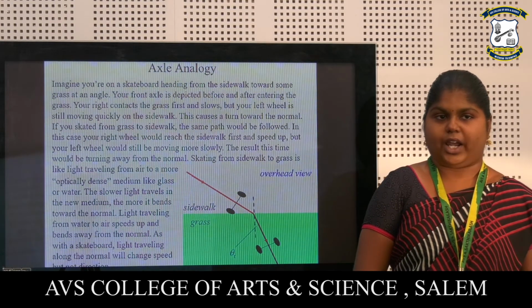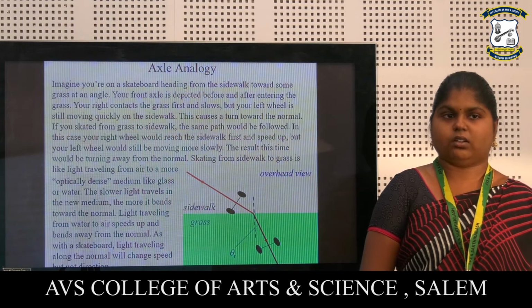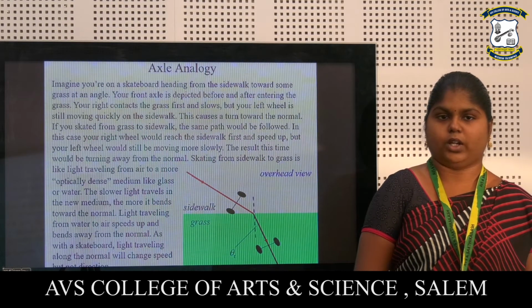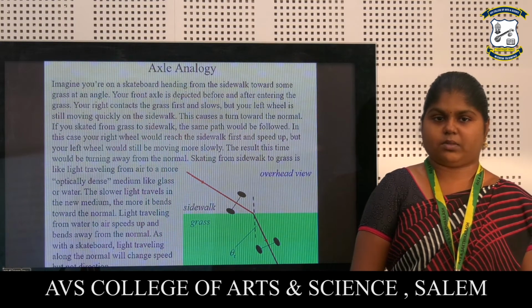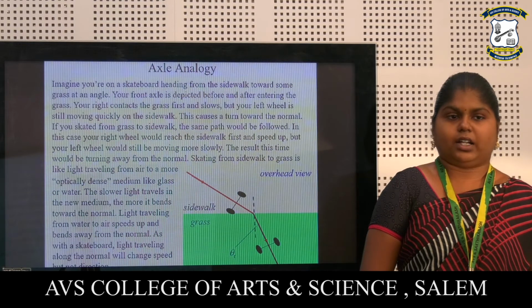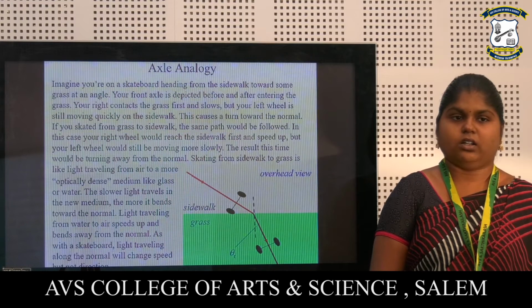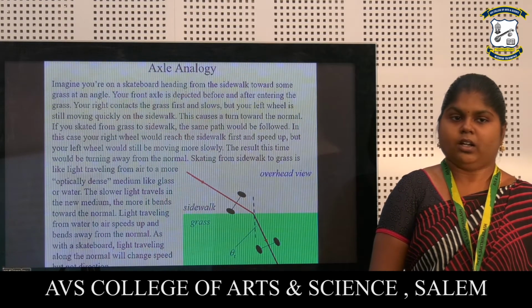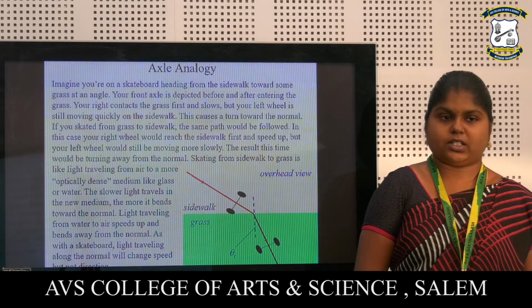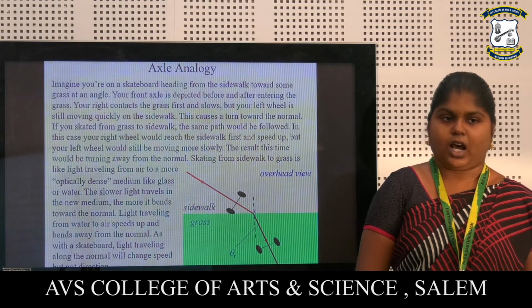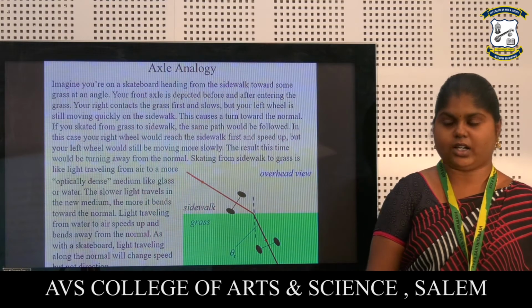In this case, your right wheel reaches the sidewalk first and speeds up, but your left wheel would still be moving more slowly. The result this time would be turning away from the normal, going from grass to sidewalk. Like light traveling from air to a more optically dense medium like glass or water, the slower light travels in the new medium, the more it bends toward the normal. Light traveling from water to air speeds up and bends away from the normal. As with a skateboard, light traveling along the normal will change speed but not direction.